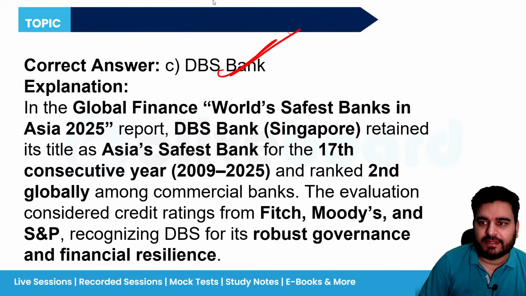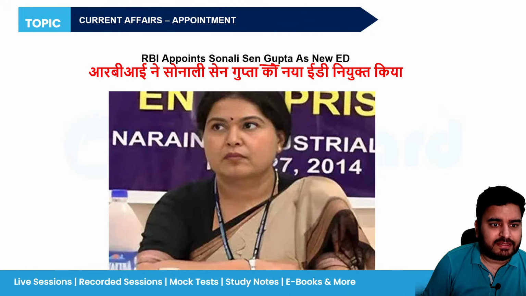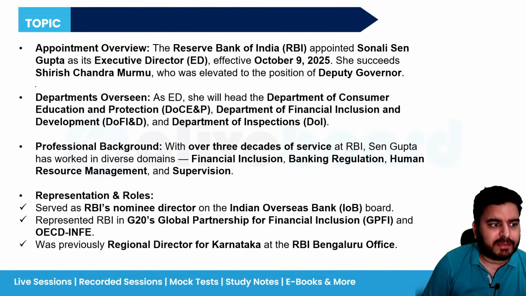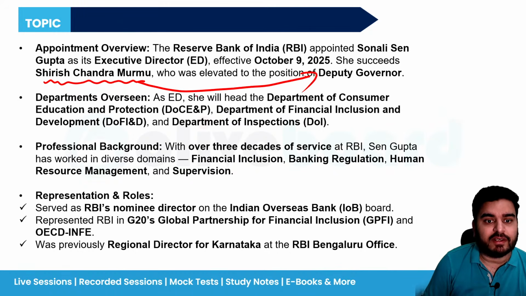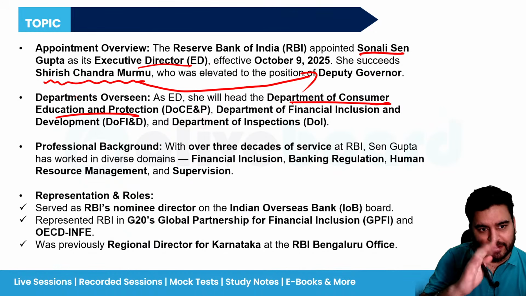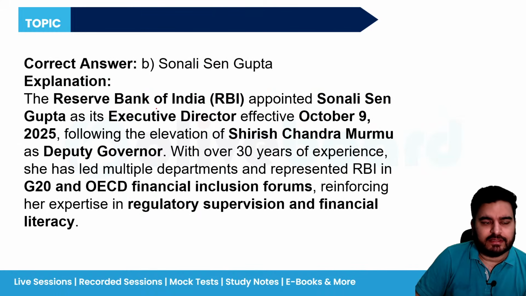DBS Bank. Next is RBI appoints Sonali Sengupta as the new ED. So basically, she has been appointed as the new ED. Okay, and she is basically replacing Mr. Shirish Chandra Murmu. Why? Because he has been elevated to Deputy Governor of RBI. So in his place, Sonali Sengupta would be leading the post of Executive Director for the Department of Customer Education and Protection. Okay. So just remember this one, that is more than sufficient. Okay. So Sonali Sengupta.